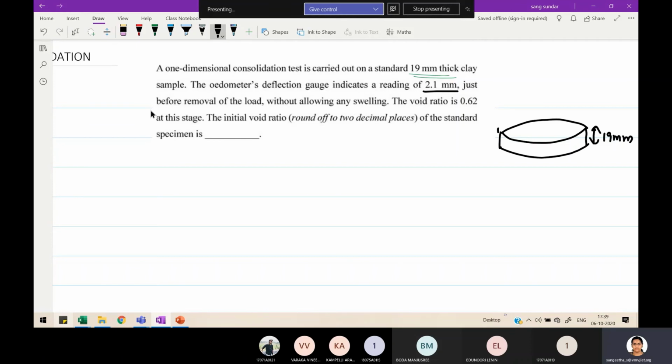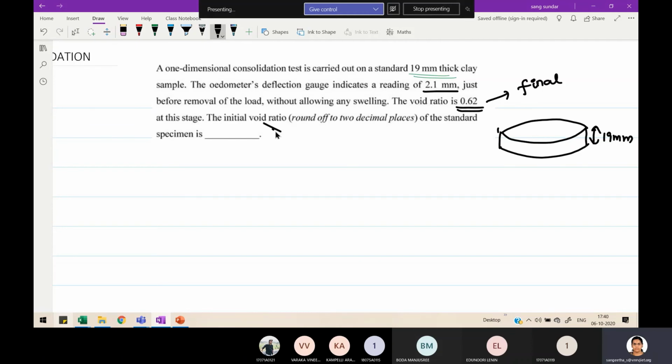Why? The moment you remove the load, the soil will start swelling. The void ratio at this stage is 0.62. So this 0.62 is the final void ratio after total consolidation under the given load.